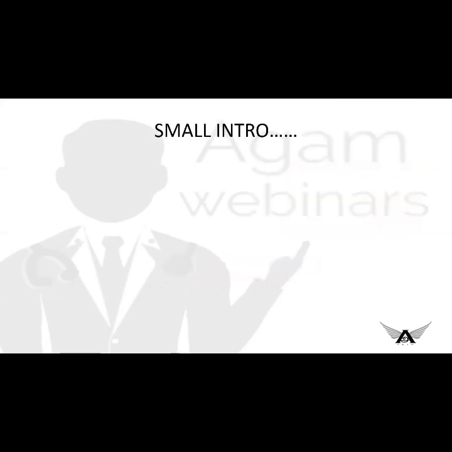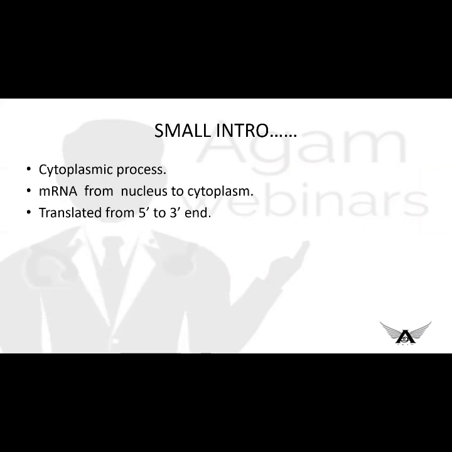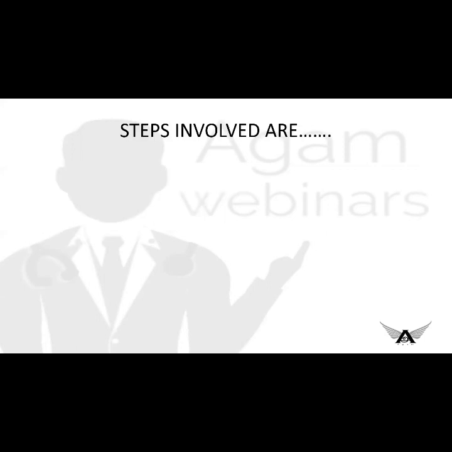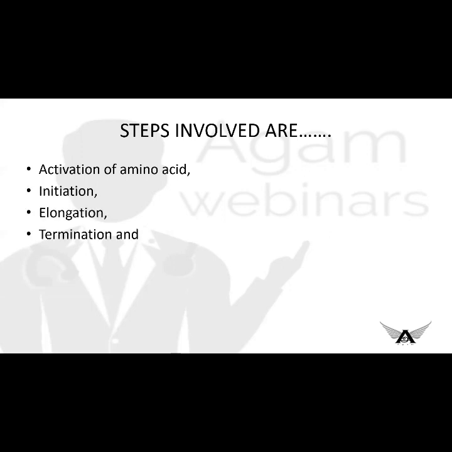This translation occurs in the cytoplasm, and the mRNA has to be transported from the nucleus, and it is translated from 5' to 3'. Polypeptide chain growth is from the amino terminal to the carboxy terminal. The steps involved are: first activation of amino acid, next initiation, then elongation, termination, and post-translational processing.